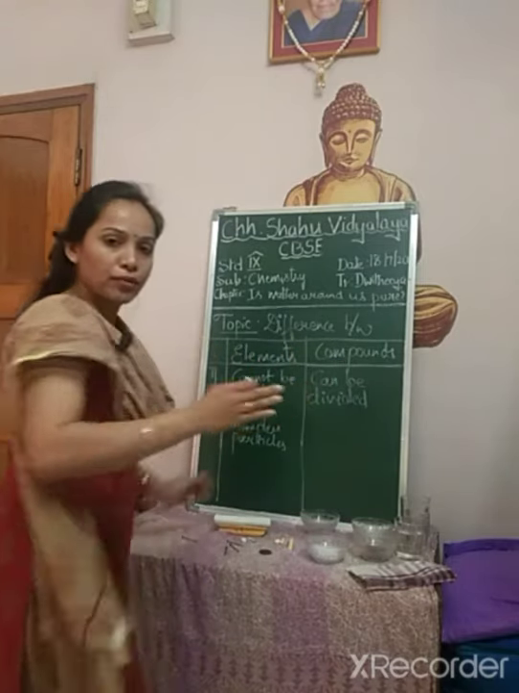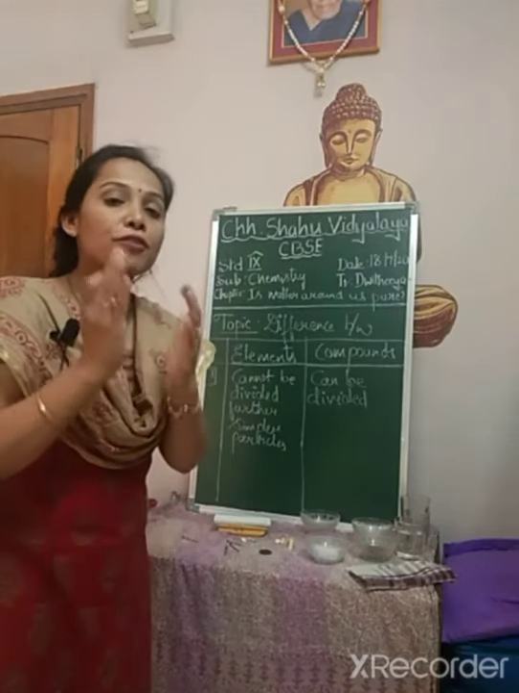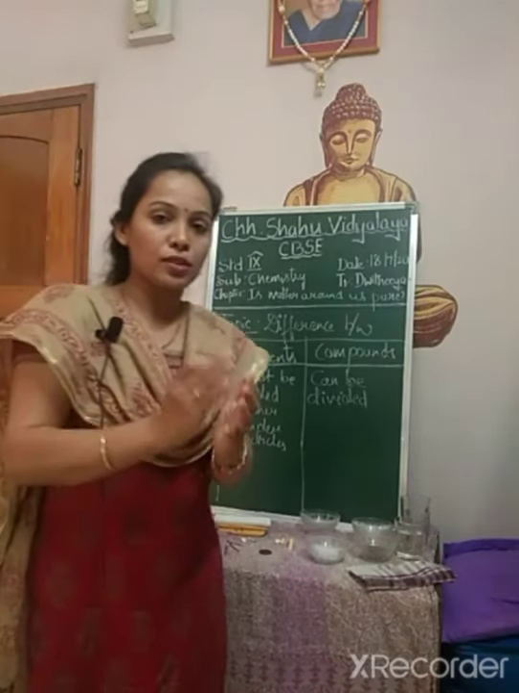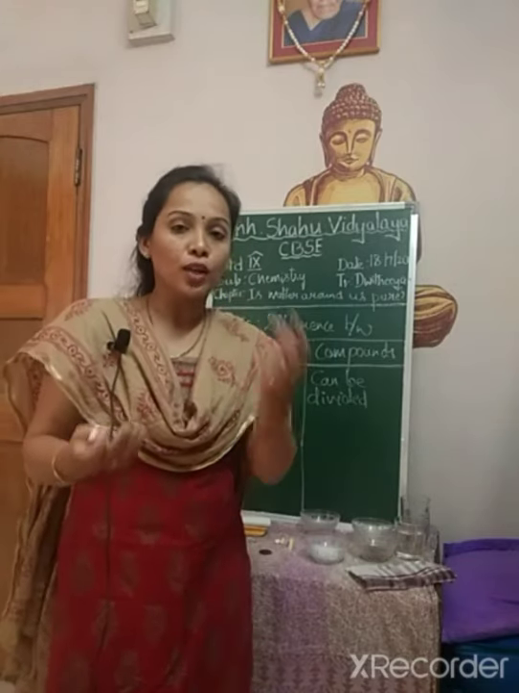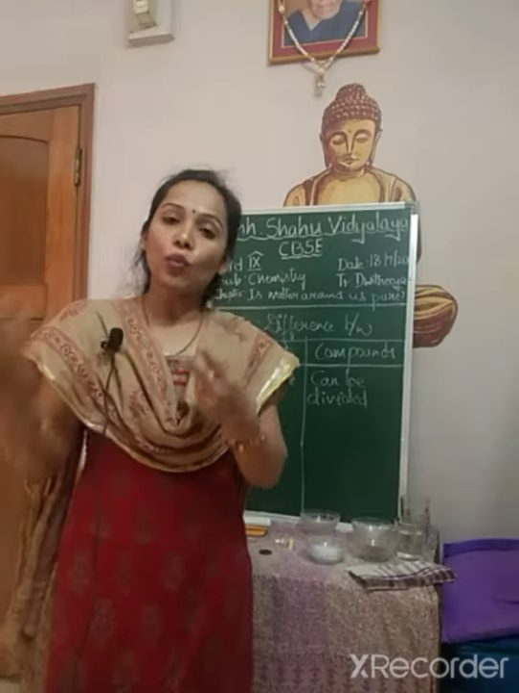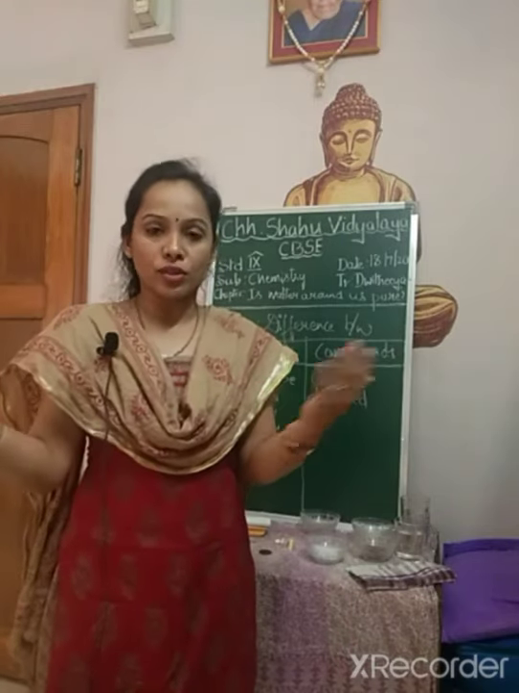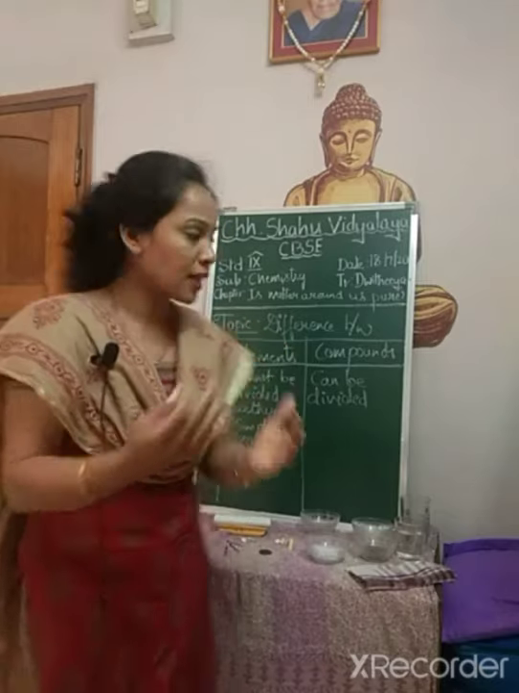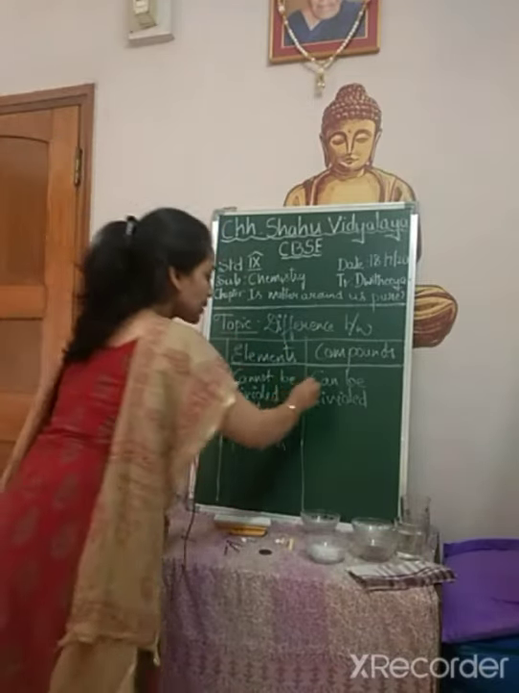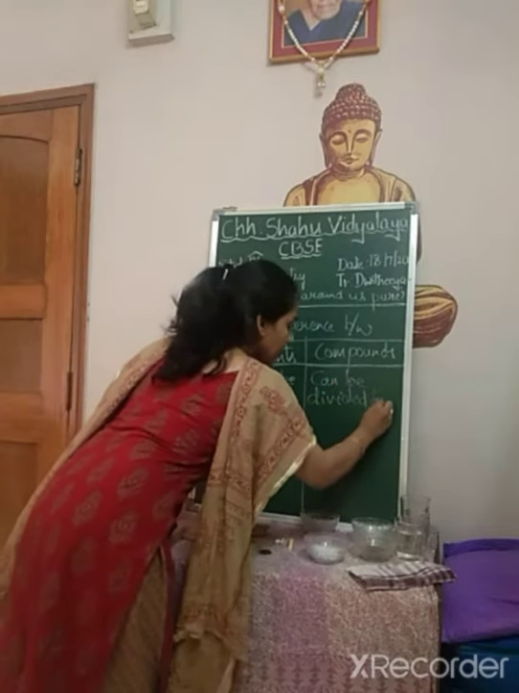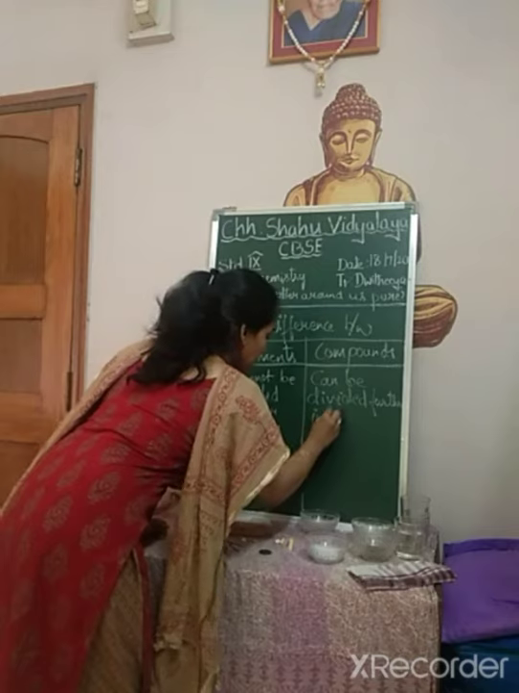Compounds are made up of a combination of two or more elements combined in a fixed proportion. If you remember, we spoke about examples like water, H2O, which is made up of 2 hydrogen atoms and 1 oxygen atom. It may be copper sulfate, where copper, sulfur and oxygen combine, or sodium chloride, sodium and chlorine. So compounds can be divided further into simpler substances.